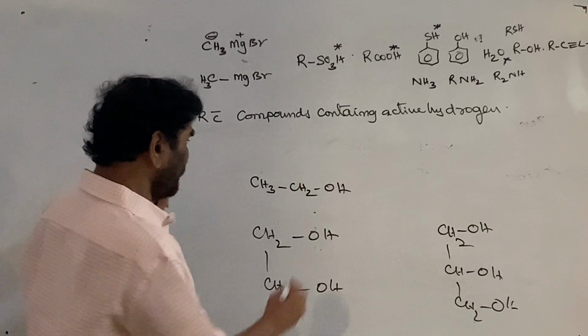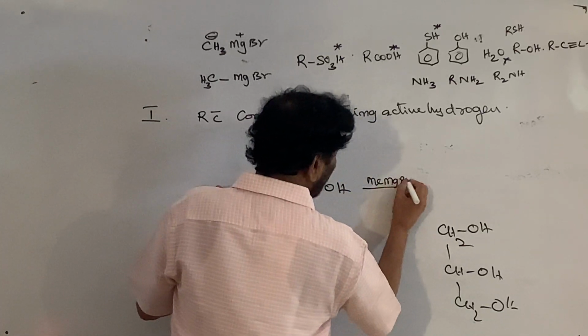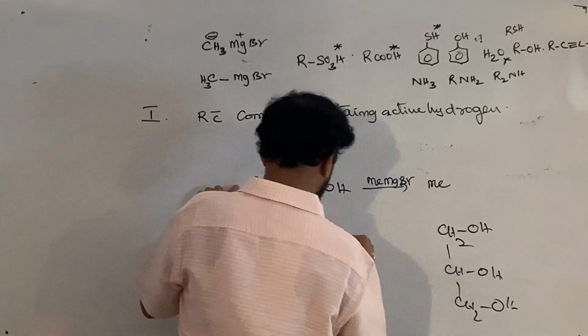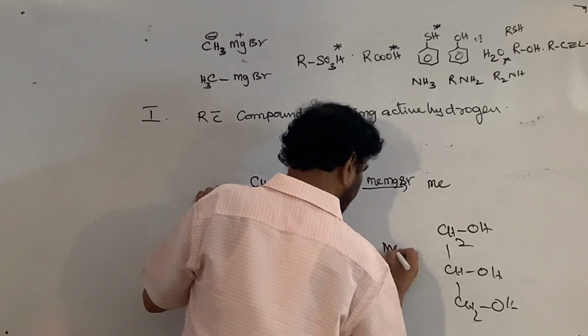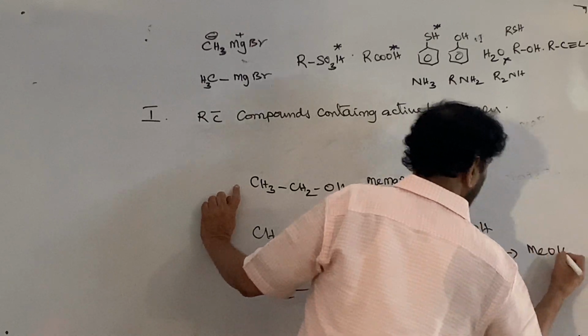See here, if it is treated with methyl magnesium bromide, methane is formed. Here again methane is formed. Here also again methane is formed.